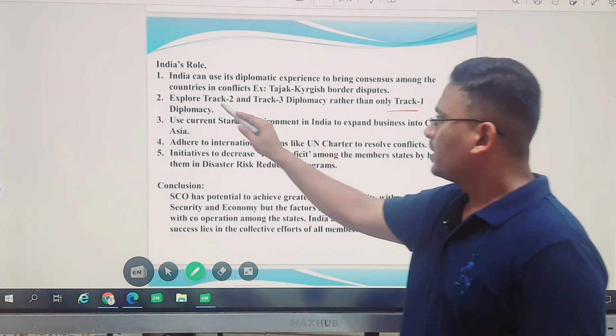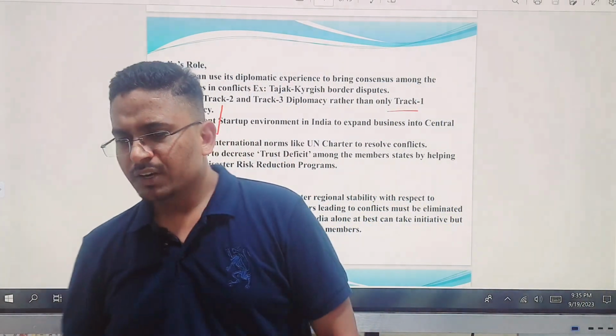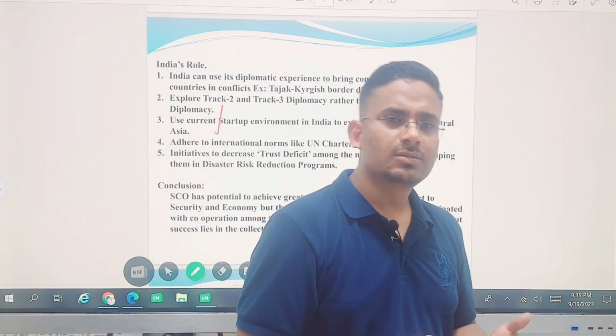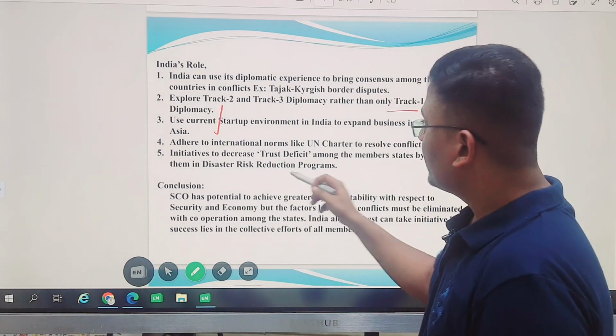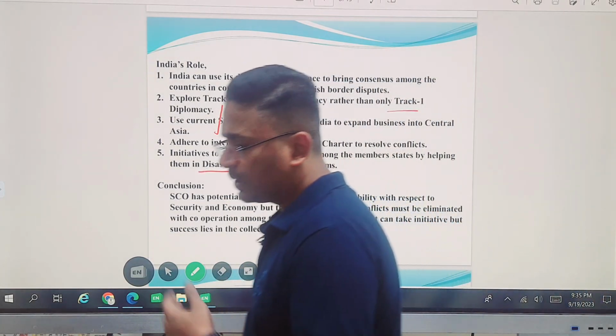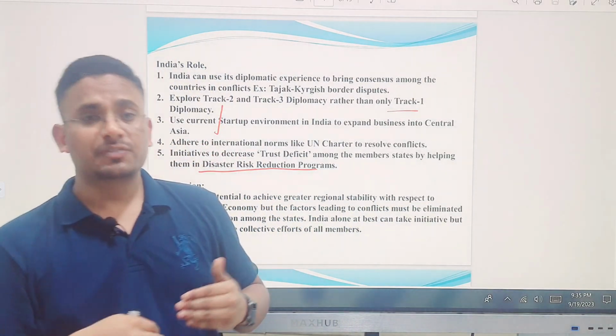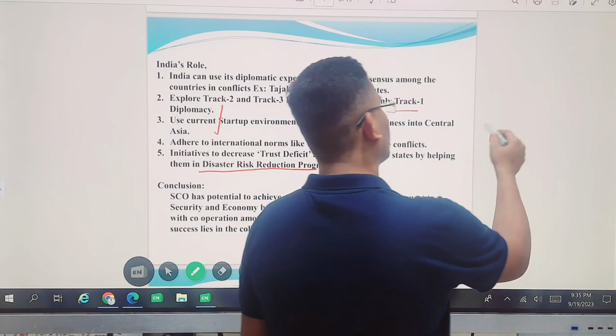Then these are very generic points which you can add, because if there is any conflict, we have to follow the United Nations charters and regulations to solve it. And India can focus on disaster risk management programs, so that the trust deficit between the countries will come down. The recent example you can take is Turkey.